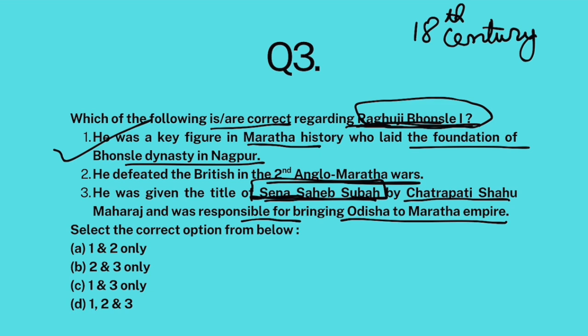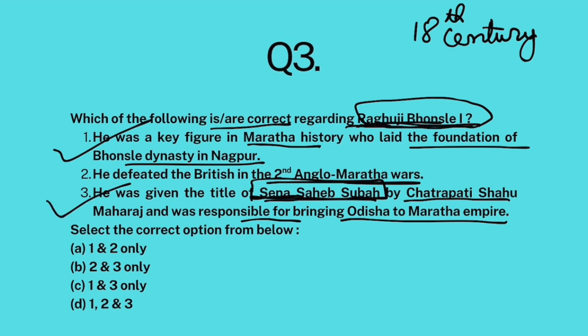He basically conquered part of Bengal. He brought Odisha, which was under the Nawab of Bengal, to Maratha Empire, and many other parts which were under the Nawab of Bengal. That is why he was given the title of Sena Sahib Subha.